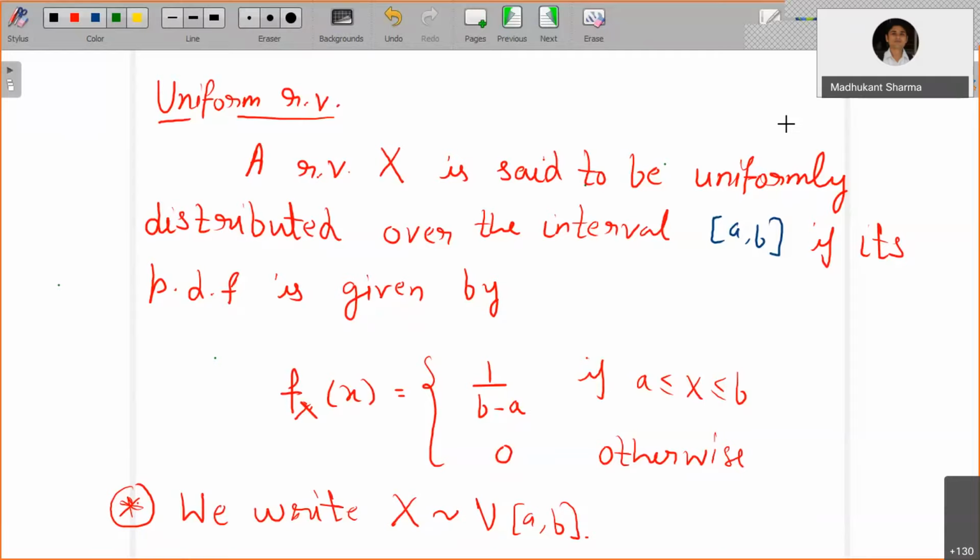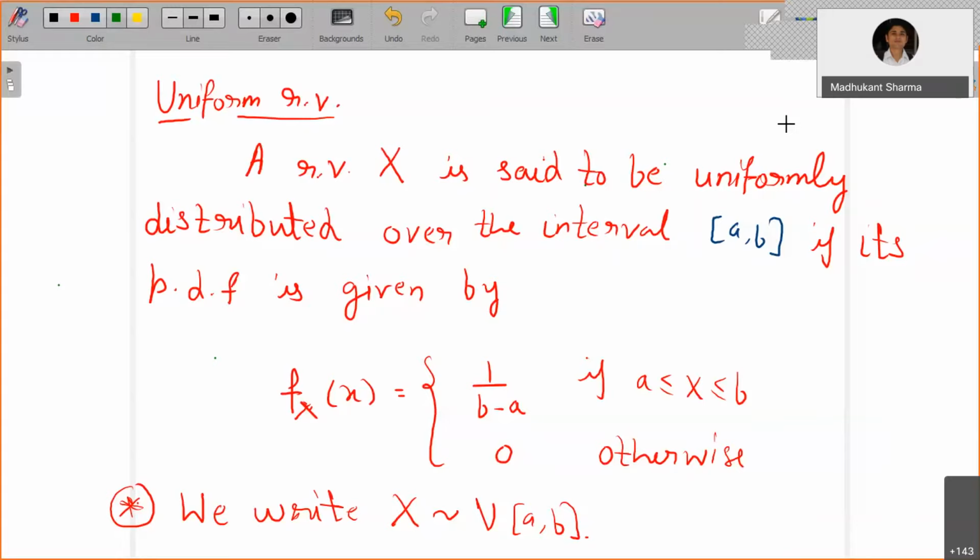Now we are moving to look at special types of continuous random variables. Among them, the first, which we are already aware of, is the uniform random variable. I think we are already aware of the one-dimensional uniform random variable. What do you mean by one-dimensional or two-dimensional? You have a single random variable, and you are talking about its distribution.